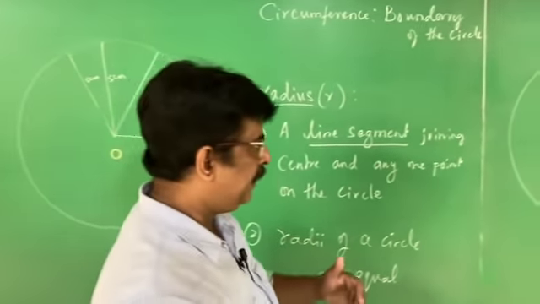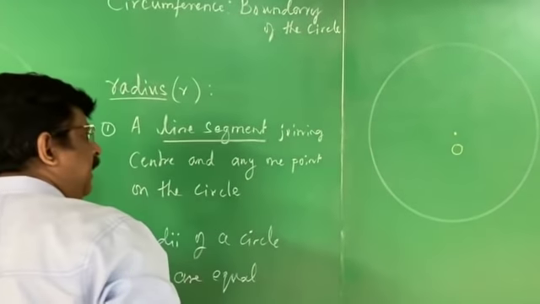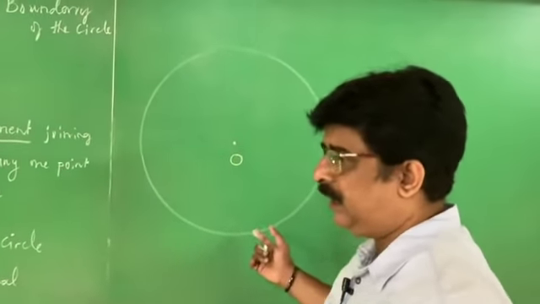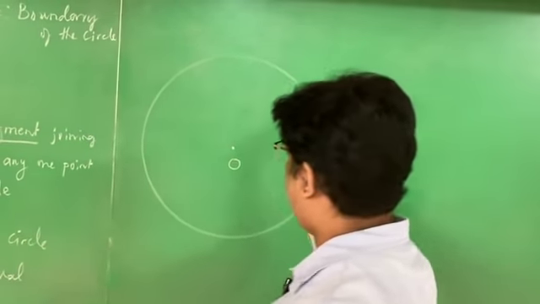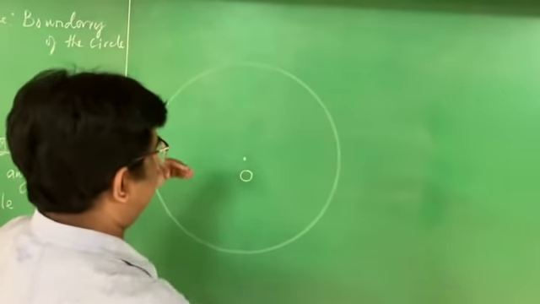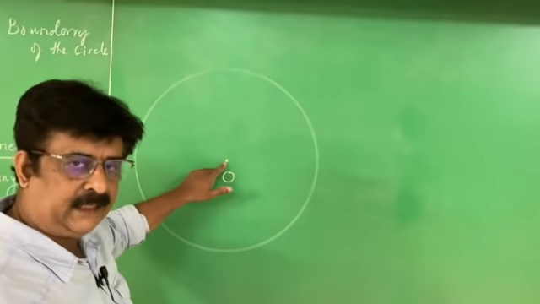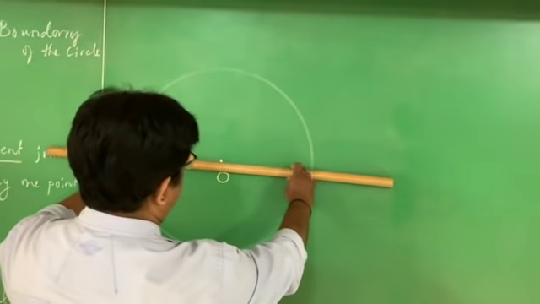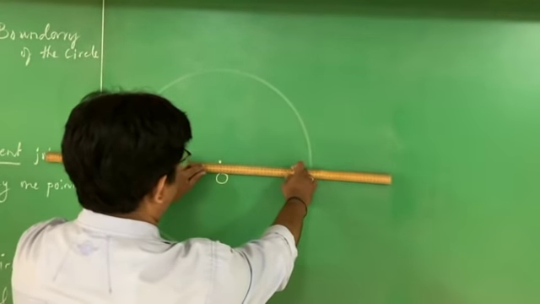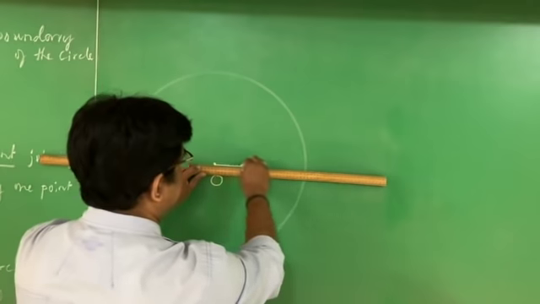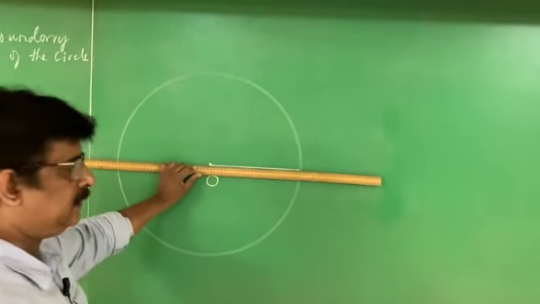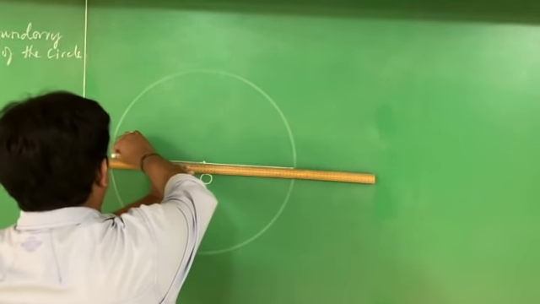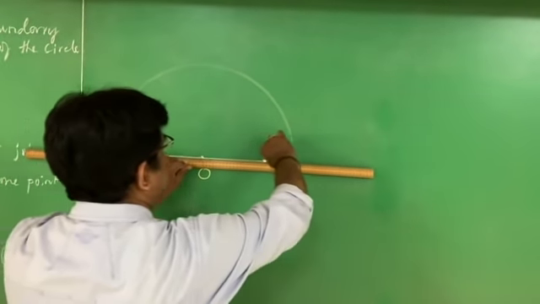Now we go further. See, here there is a circle. I go on repeating the definition of a circle. Circle is what? Collection of all points on a plane which are at a constant distance from a fixed point called the center. Now what I do is, I keep a set scale like this. I write the radius, one radius. I write another radius.